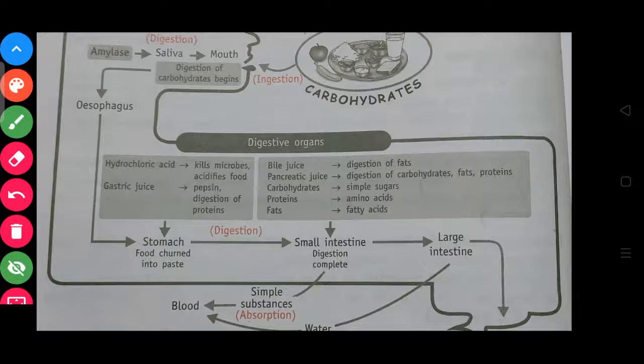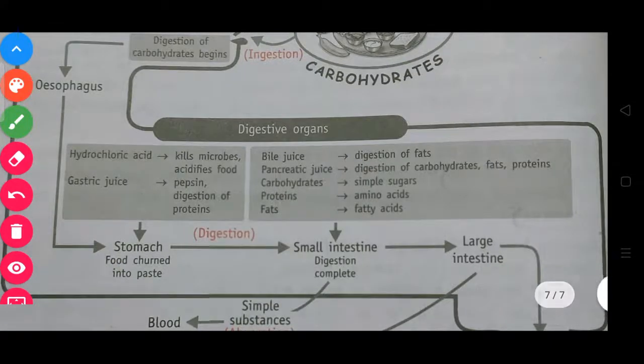After the stomach, the food goes to the small intestine. In the small intestine, there are bile juice and pancreatic juice. The bile juice is secreted from the liver and then stored in the gallbladder.